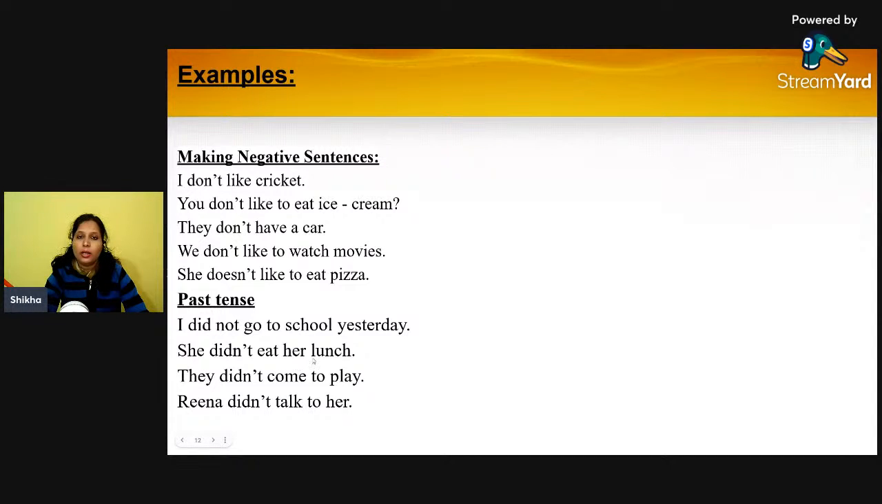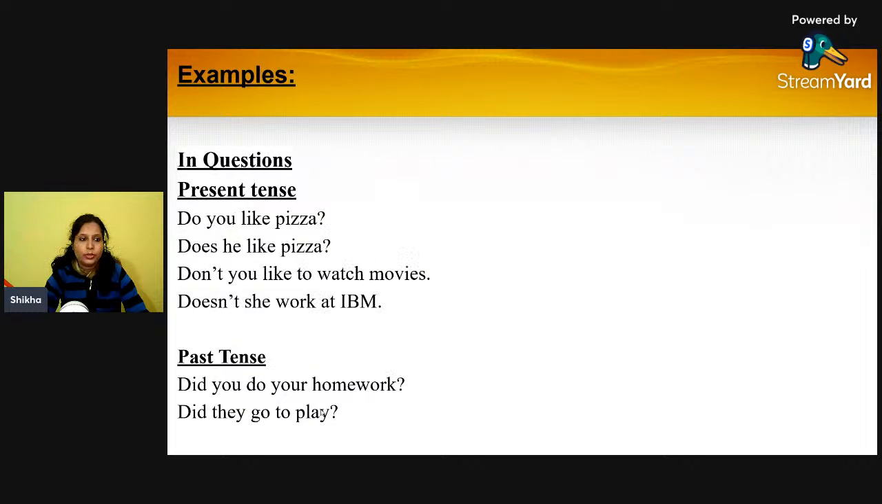She didn't eat her lunch. They didn't come to play. Rima didn't talk to her, right? I hope you understood. And then in questions, how are we going to frame them? In questions we can frame it like this: do you like pizza? Does he like pizza? Don't you like to watch movies? Doesn't she work at IBM? These two also should contain question marks. I want you to write these sentences again, and when you are writing sentences in question form, you have to give a question mark at the end, right?